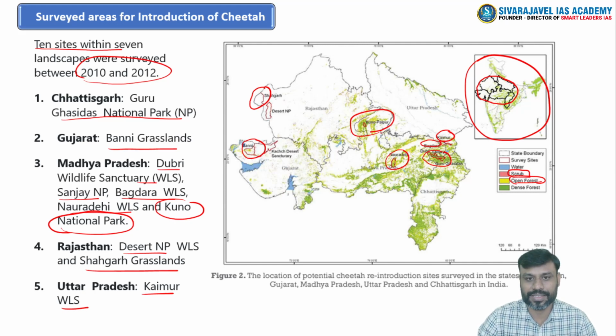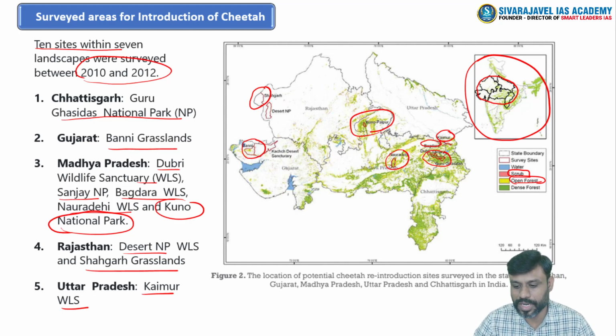The open grasslands and the open shrublands are ideally suitable for these species to exist there. And these are all the 10 important sites which have been surveyed as suitable sites for the further introduction of 50 cheetahs in India in the next span of 5 years, right?